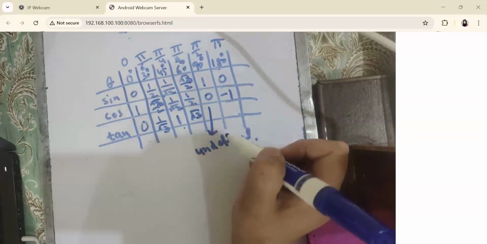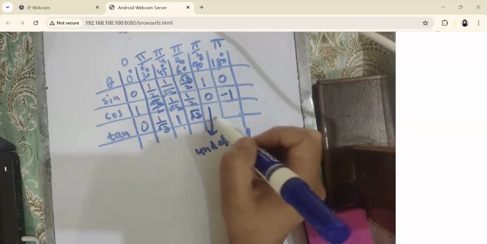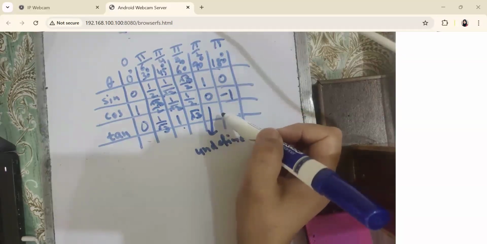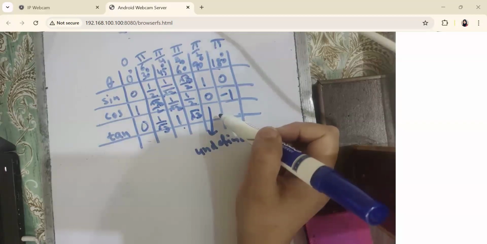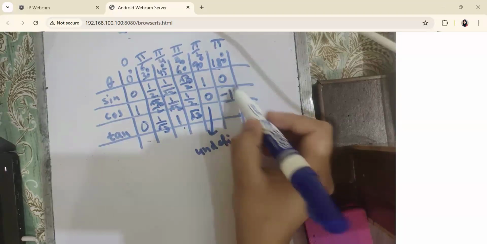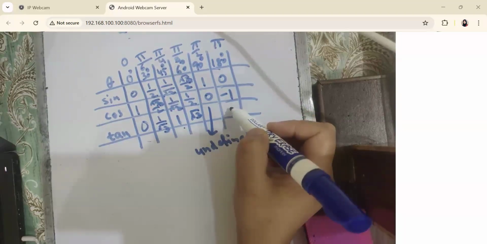Is it clear? Never write plus infinity or minus infinity in this table. Mostly students write that, and it is wrong. Infinities just appear when we are discussing the limiting case, a very, very large number or very, very small number. That does not mean undefined. Okay, 0 over -1 is 0.